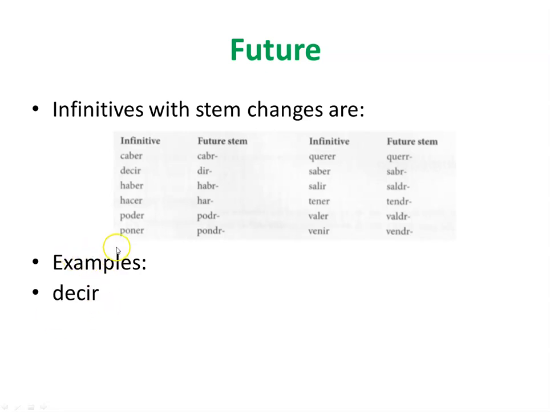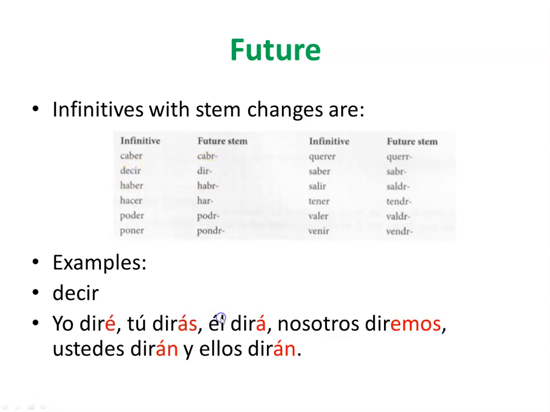Let's find decir. Decir, where is it? It's here. Okay, the stem is gonna be dir. Entonces, we add the endings, okay? Once we have the stem, we just add the endings. Yo diré, tú dirás, él dirá, nosotros diremos, ustedes dirán y ellos dirán. And that's it. That's the future.